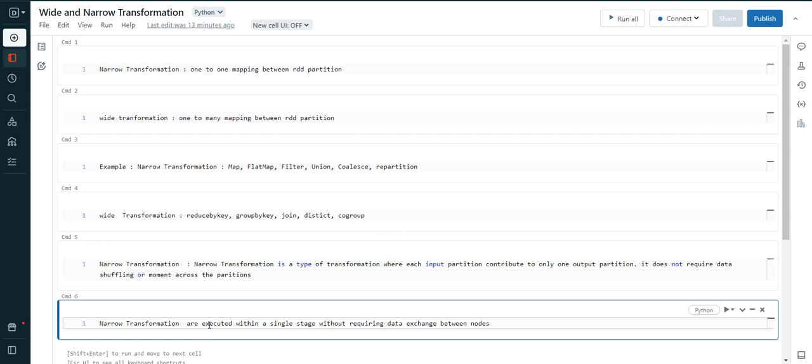So they do not exchange any data between the nodes.